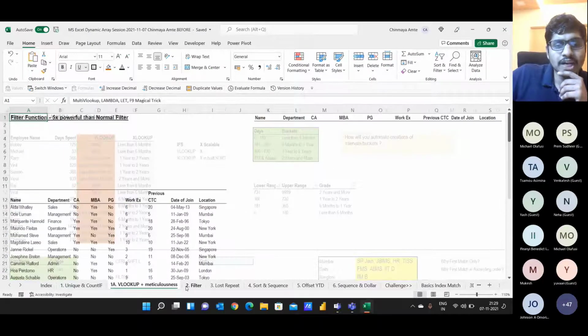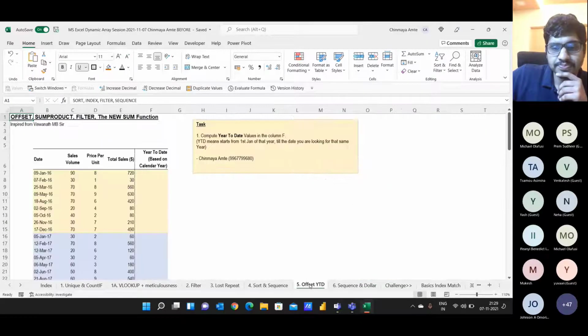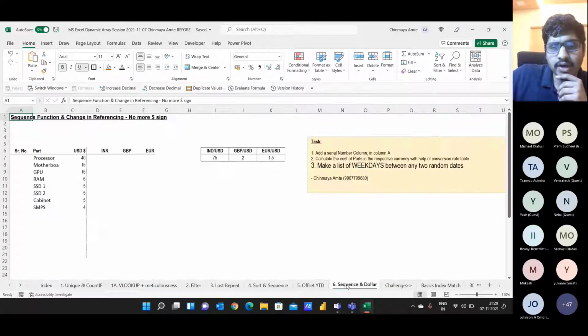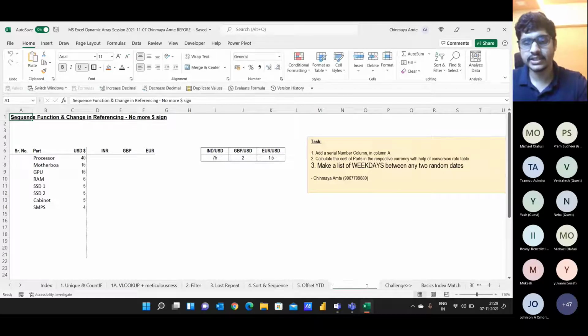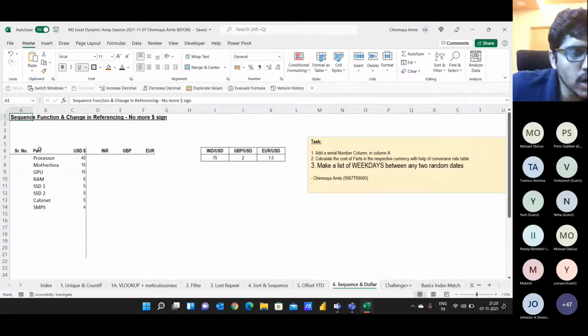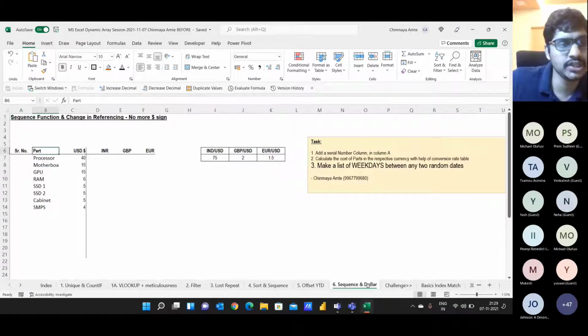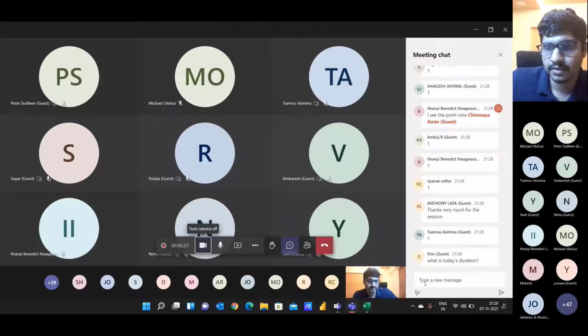Now what we can do is move to another core concept, dynamic arrays. So come to the Sequence and Dollar sheet, and just come to cell B6. Sequence and Dollar sheet, cell B6.